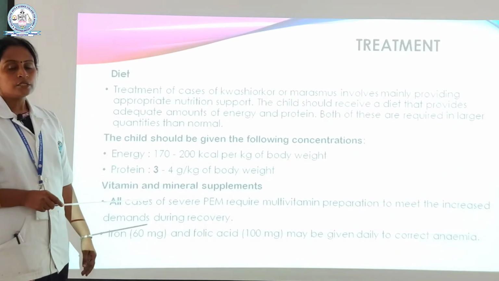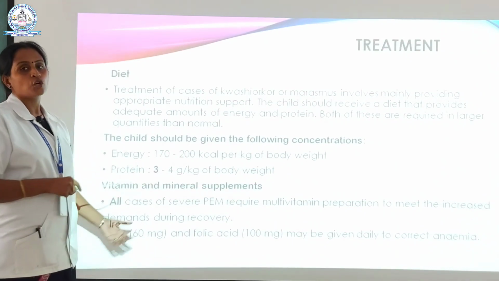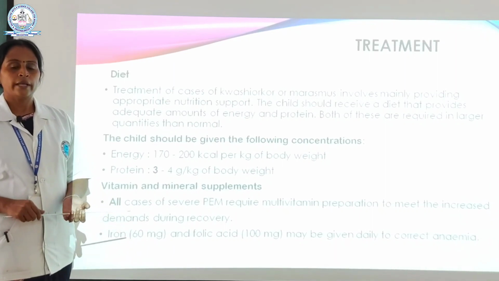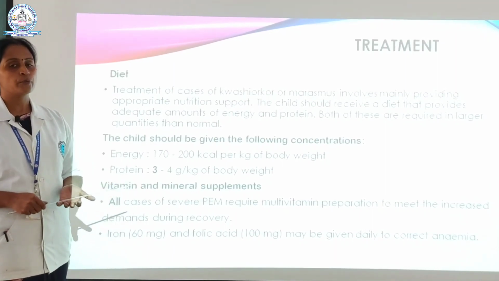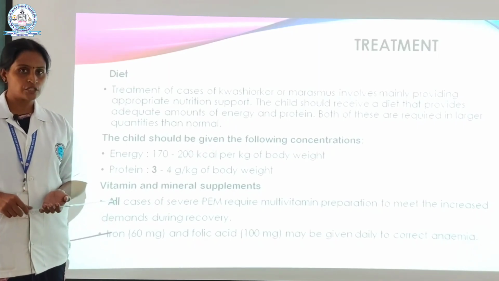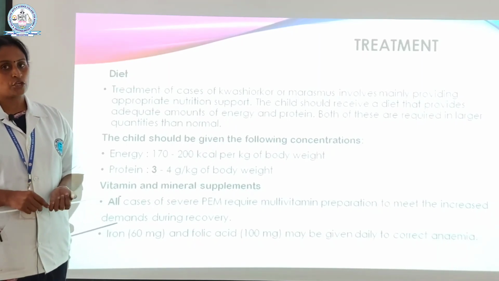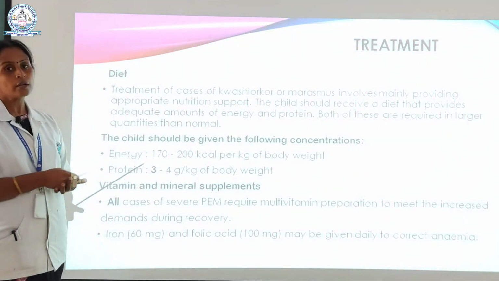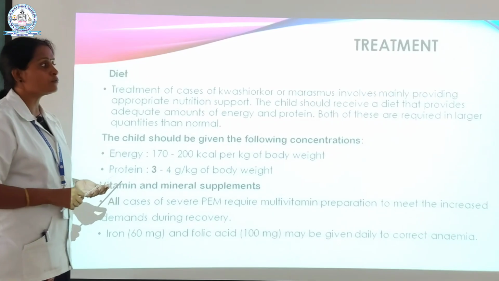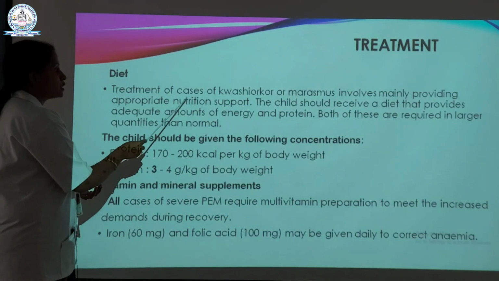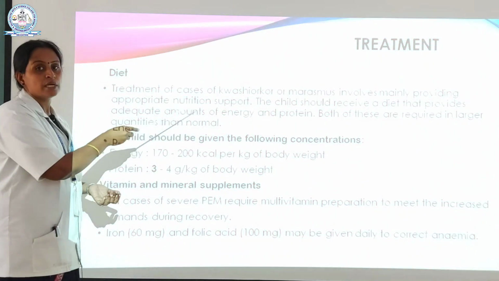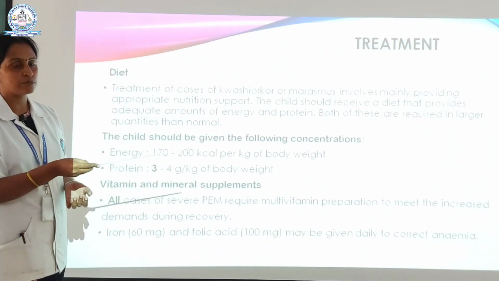So what is the treatment? Diet is a very common treatment for all deficiencies and diseases. I already told you that protein energy malnutrition occurs due to deficiency, so we have to concentrate on diet selection and nutrient selection also. Here is the diet treatment for PEM. The treatment of kwashiorkor or marasmus mainly involves providing appropriate nutritional support. This is the main point: nutritional support is a must for kwashiorkor or marasmus cases.